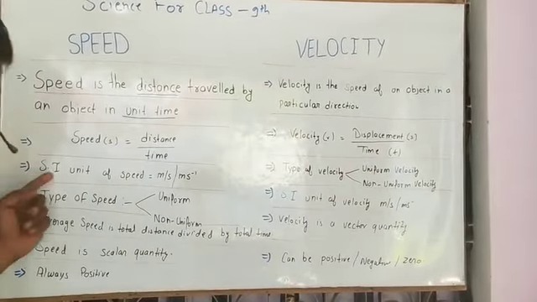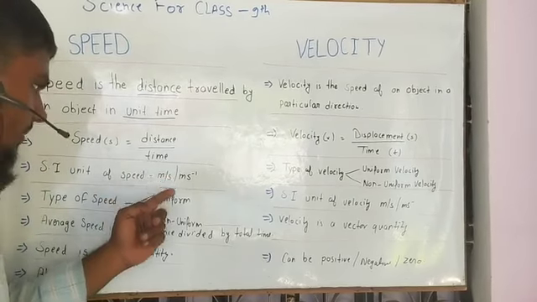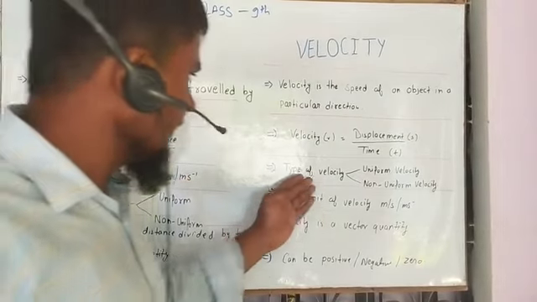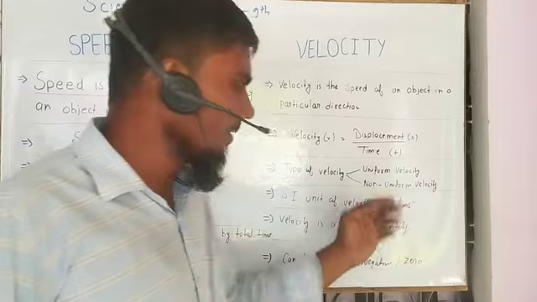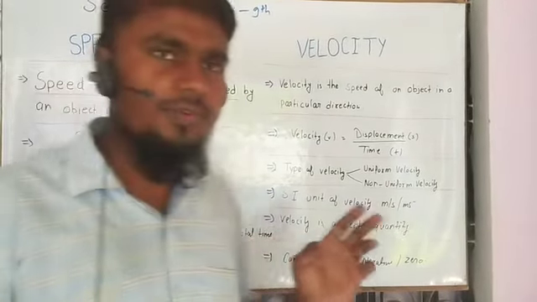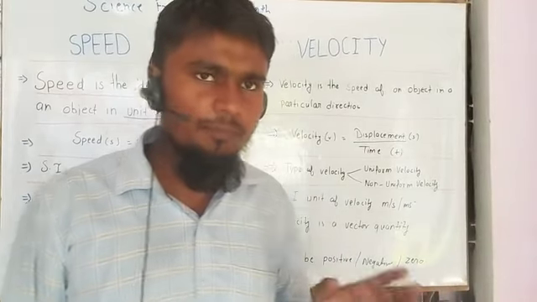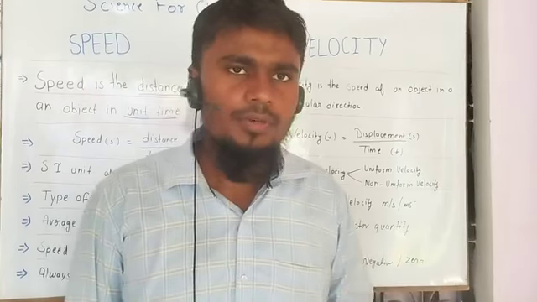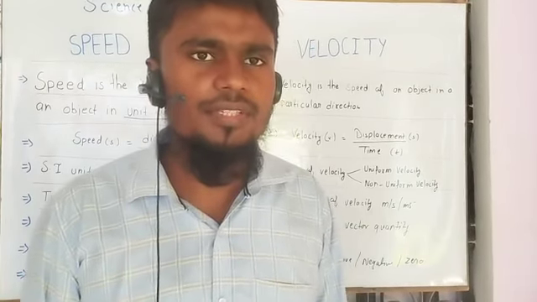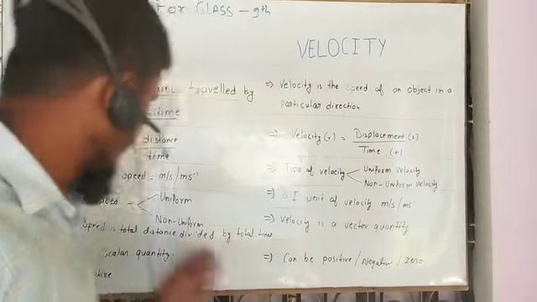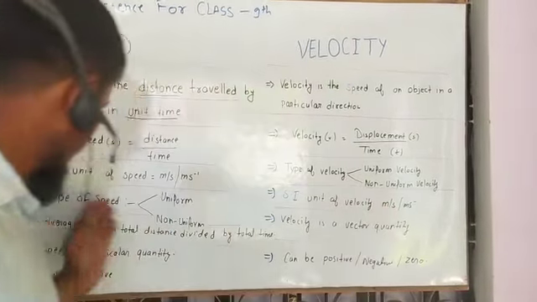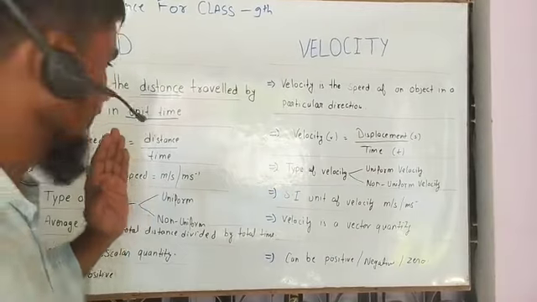Third point: the SI unit of speed is meter per second. This is also written as m/s like this. Similarly, the SI unit of velocity is meter per second. Both units are the same. If you are in an exam, maybe a question is asked about what is the similarity between quantities that have the same SI unit. You can say speed and velocity have the same unit. Here it is meter per second, and the unit of speed is also meter per second.